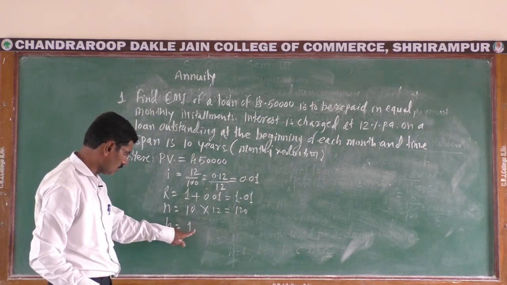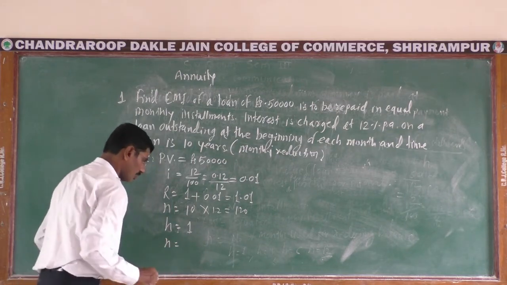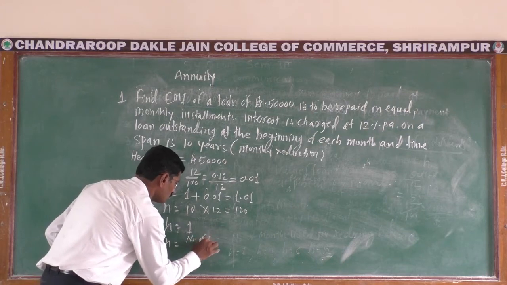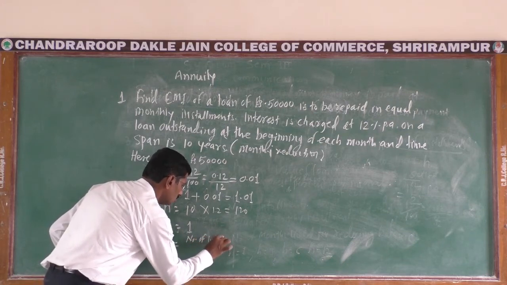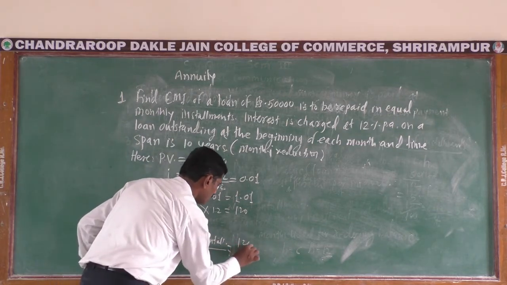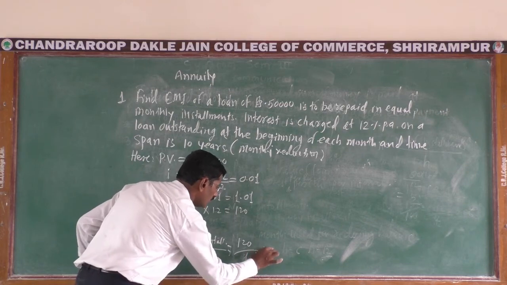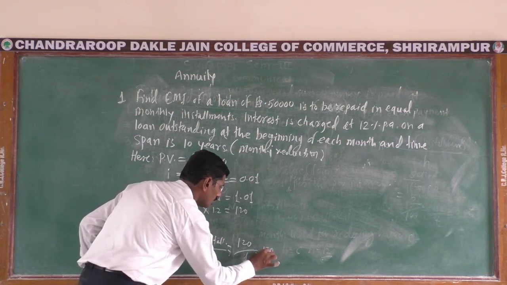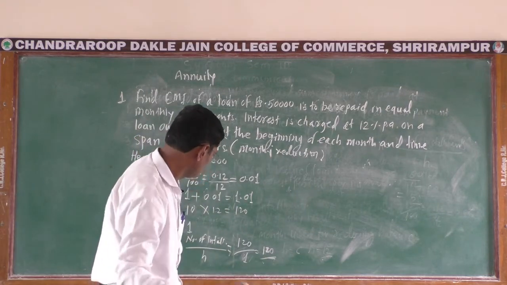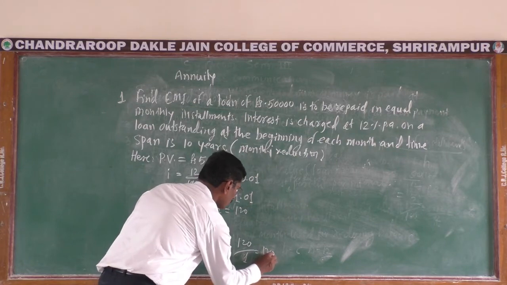And here N is equal to number of installments divided by H, that is 120 upon 1, and therefore N into H is equal to 120.